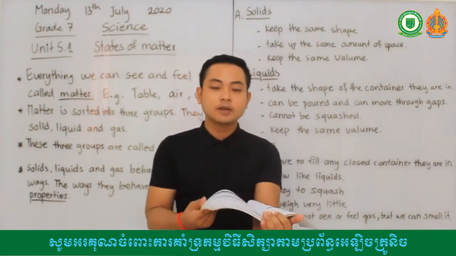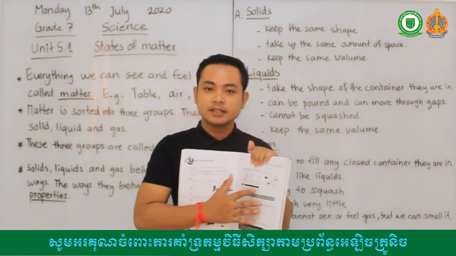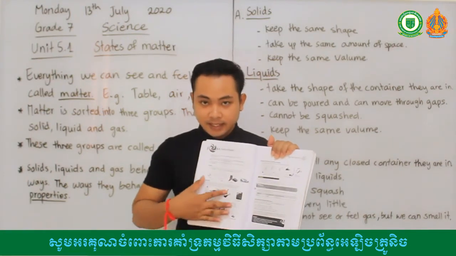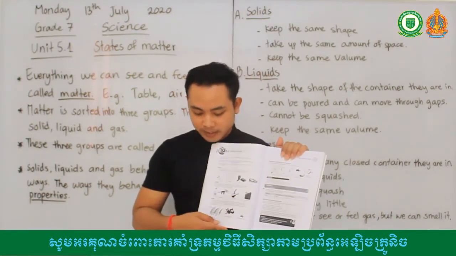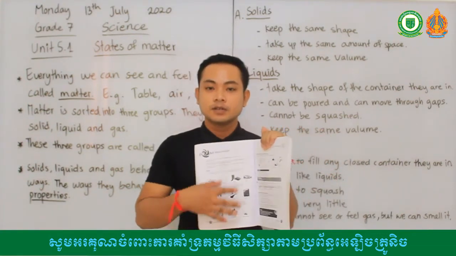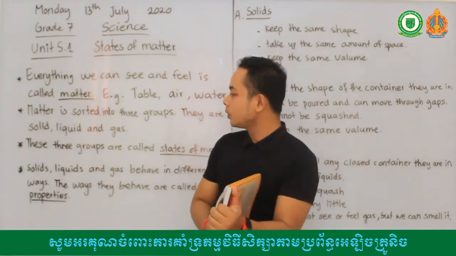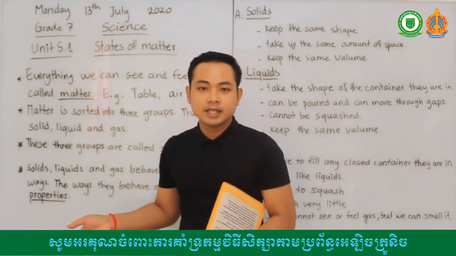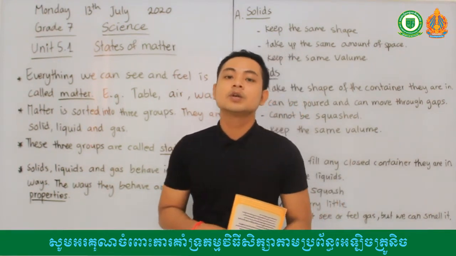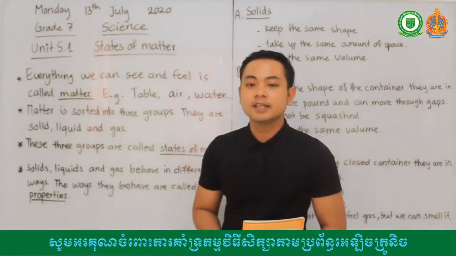Just take a look at the examples to help you understand the lesson easier. Try your best to read the lesson on pages 68 and 69. When you are done with watching this video, please copy your lesson and just say I'm done. I will post task 1 for you all to complete. Alright, thank you. I'll see you in the second video clip.